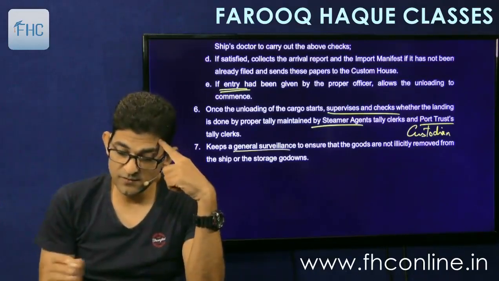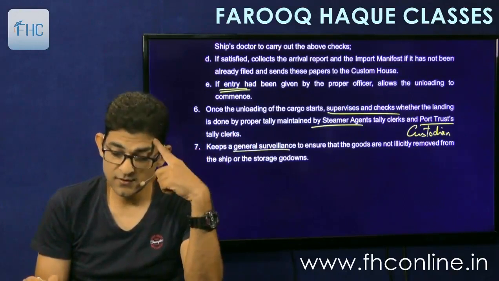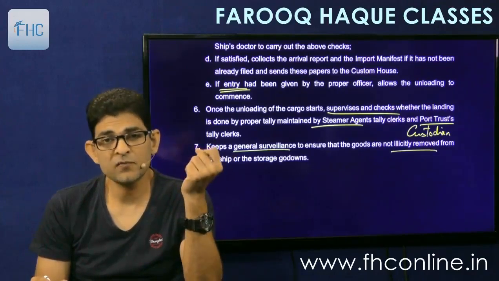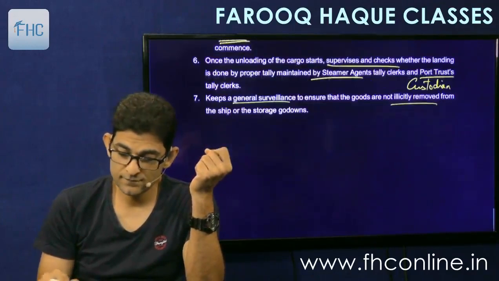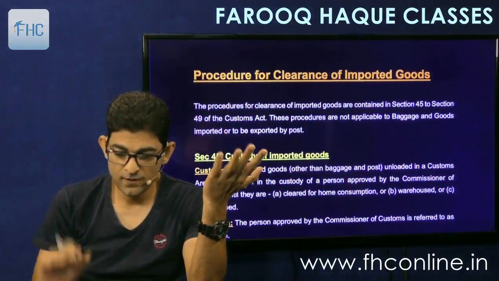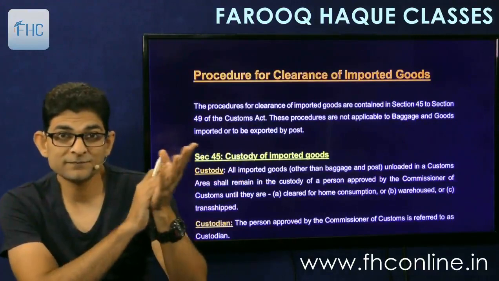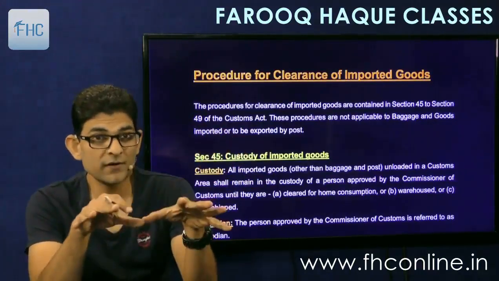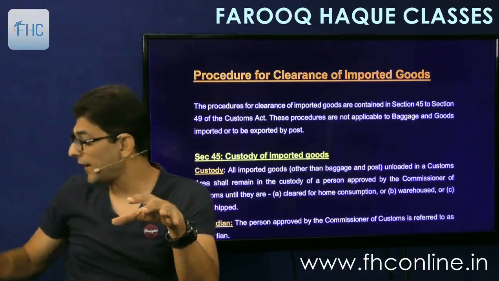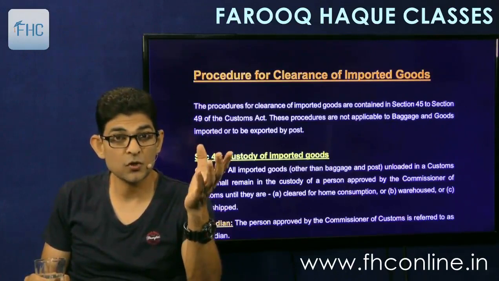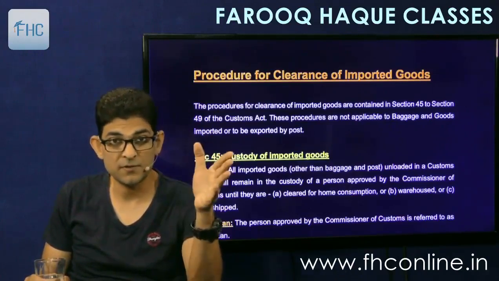and he keeps a general surveillance to ensure that the goods are not illicitly removed from the ship or the storage godowns. That is to prevent smuggling. So all these points are there, general knowledge. So this is one part, the ship in charge part. Now the goods are unloaded onto the port, and they have been received in custody by the custodian, that is the Port Trust Authority, the Airport Authority, as the case may be.